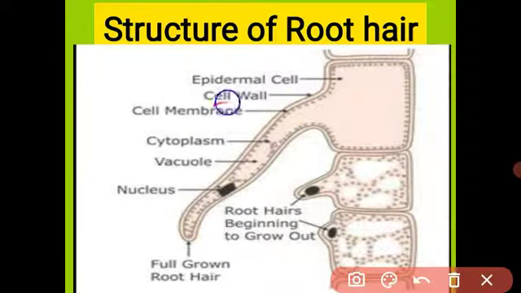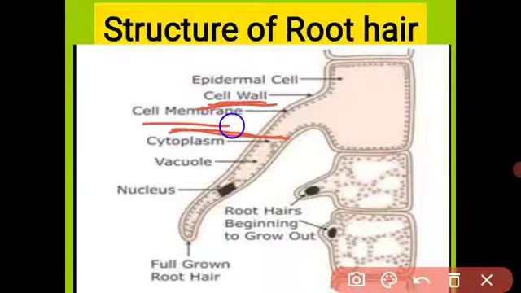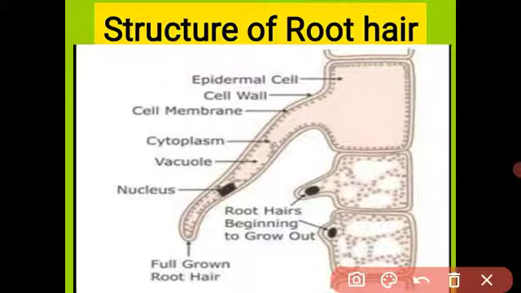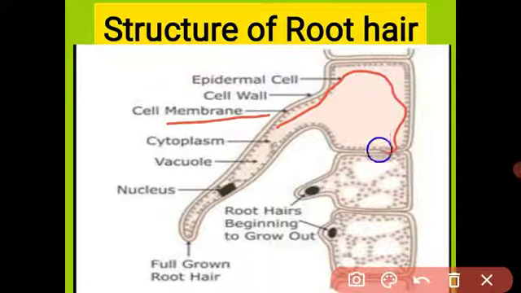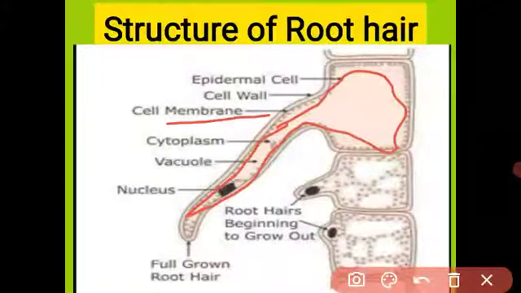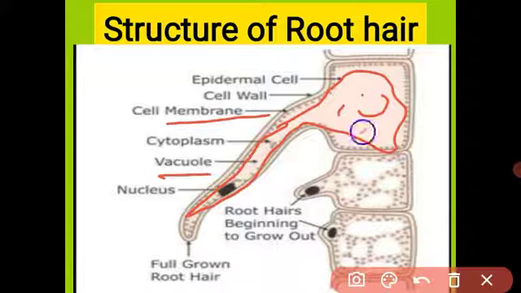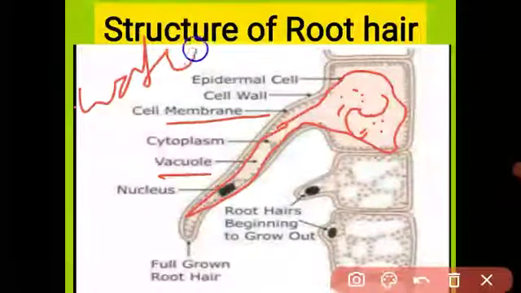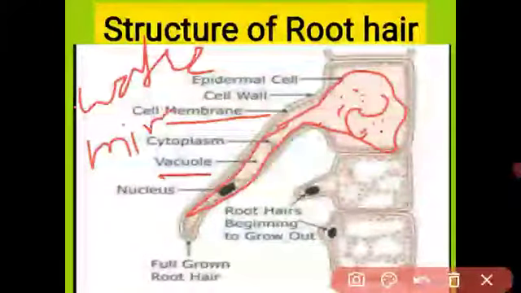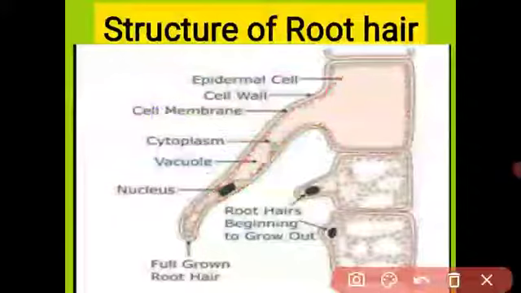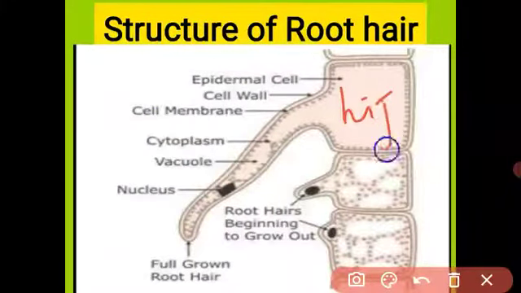Understood? Due to the cell wall and cell membrane, water is absorbed into the root, and only important nutrients and water molecules are absorbed. Understood? It has a large vacuole. The plant cell has a large vacuole. This is a large vacuole. It contains the cell sap. Cell sap means water and minerals. It contains water and minerals, but the mineral concentration is higher in the cell sap.